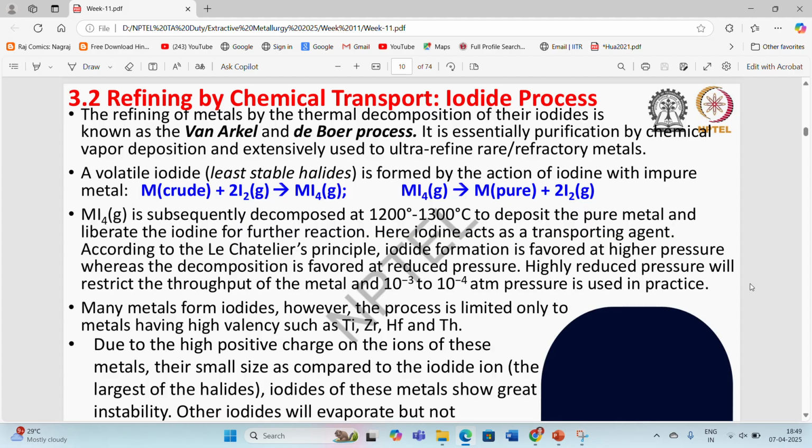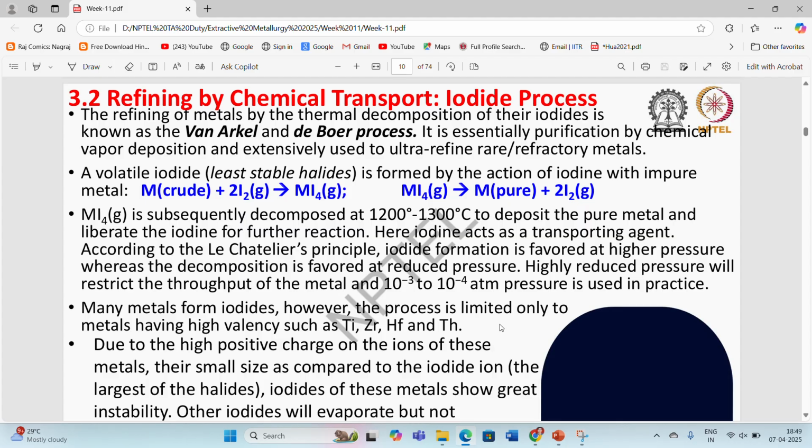In the previous process, the CO gas was acting as a transporting agent for the metal, converting it into the metal carbonyl and separating it in the gaseous form so that we can decompose this gaseous form in another reactor. That's why these processes are known as refining by chemical transportation method. So here iodine acts as a transporting agent.